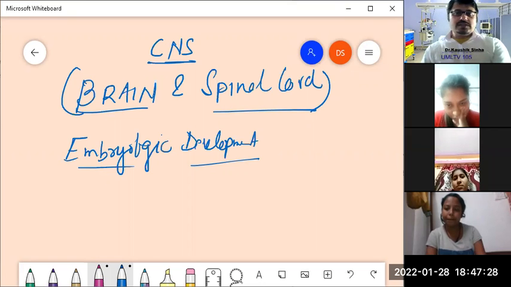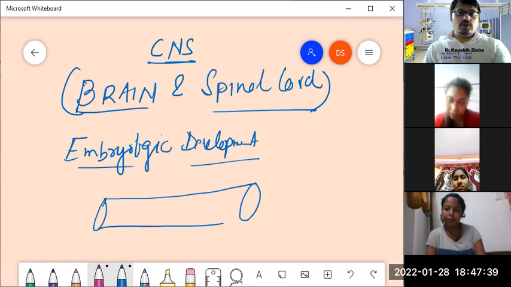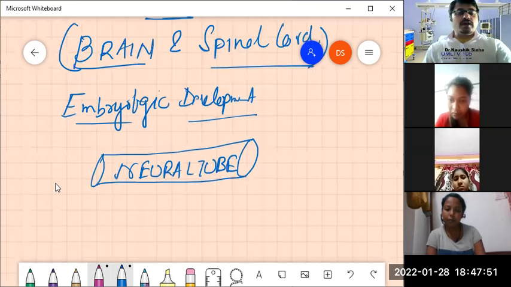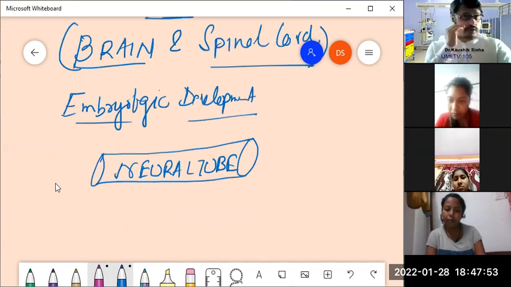Now, how does it start, or which structure gives rise to the formation of the brain and the spinal cord? The structure is a kind of a tube, and we call this tube the neural tube. How the neural tube is formed, from which structure it is formed, is not the material of the current discussion. Okay, but the concept of a tube, what is a tube?